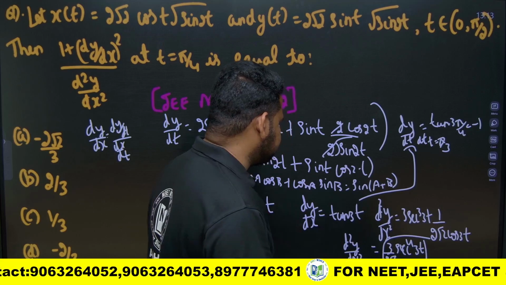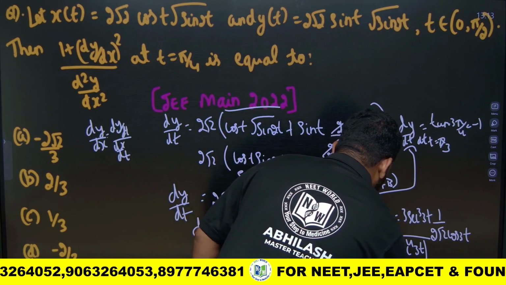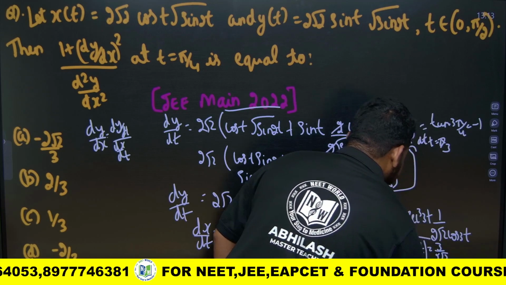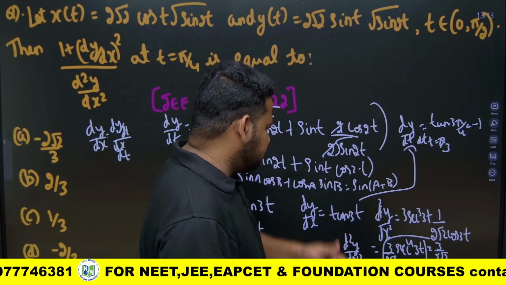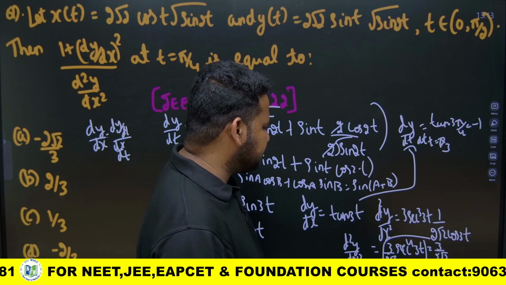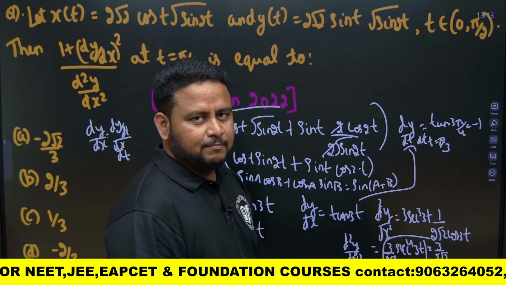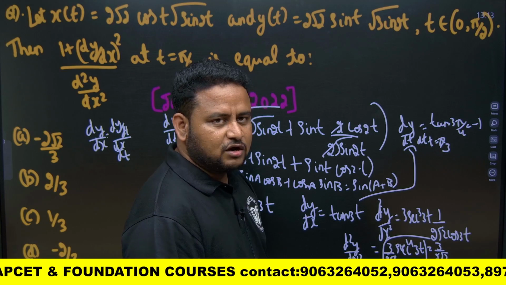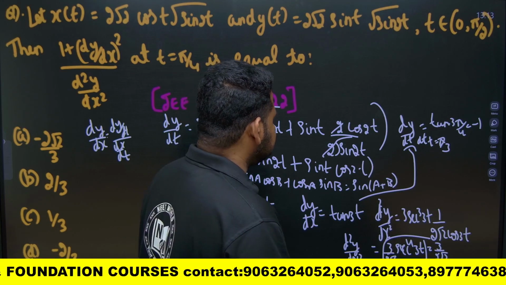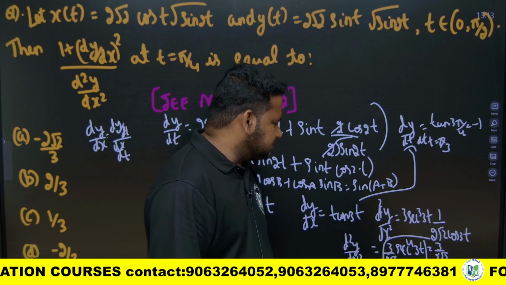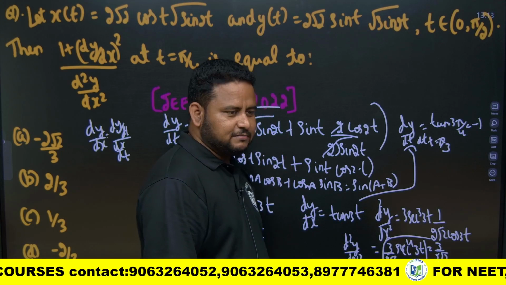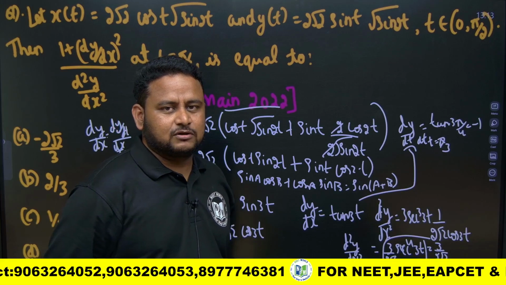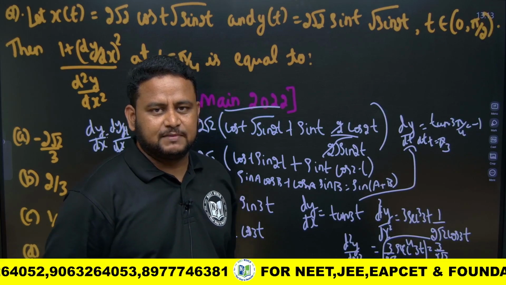Now d square y by dx square at t is equal to pi by 4, what will it become? It will become 3 by 2 root 2 into secant power 4 of 3 pi by 4. Even for secant it will be minus. So secant 3 pi by 4, which quadrant is 3 pi by 4 in? Second quadrant. In the second quadrant, cos 3 pi by 4 is minus 1 by root 2.